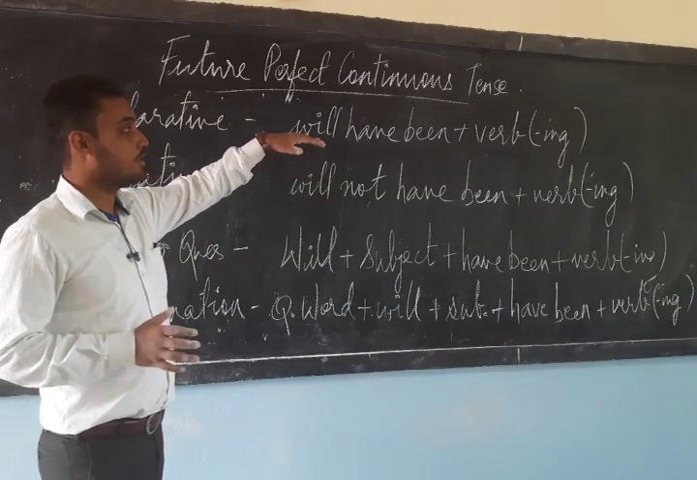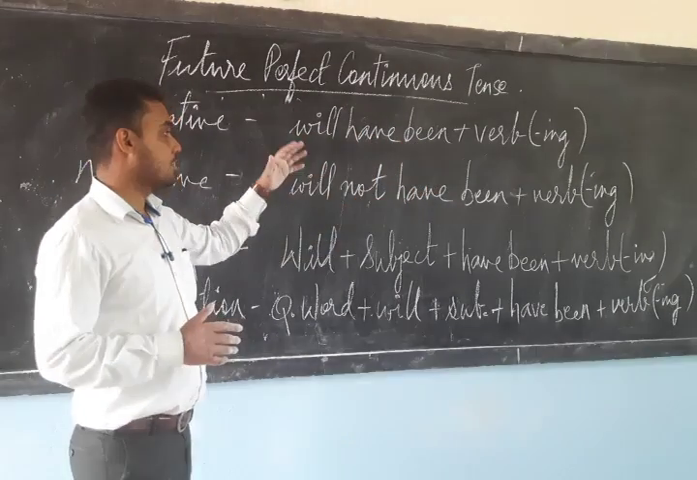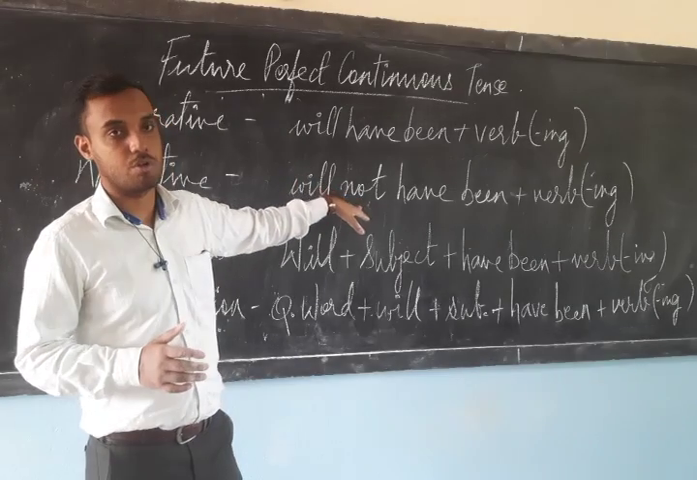Declarative sentence, we use will have been plus ing form of the verb. Negative is when we use not.